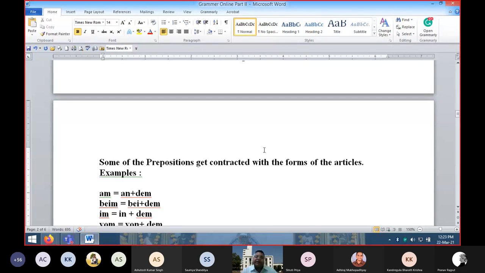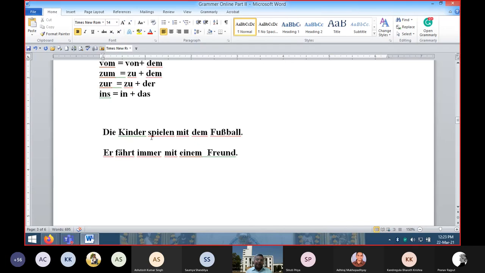Please remember, objects, direct or indirect objects, you get by questioning what and who. If some answer is coming to what, then that is the object, that is accusative. And if some answer is coming to whom, then there is an indirect object in the sentence, but not necessarily every time. Like here, die Kinder spielen mit dem Fußball. Now here this is position, but you cannot say where the object is. No, there is no object. In fact, it is called a prepositional phrase. It's a kind of adverb of place, adverb of time. So there are different kinds of uses.